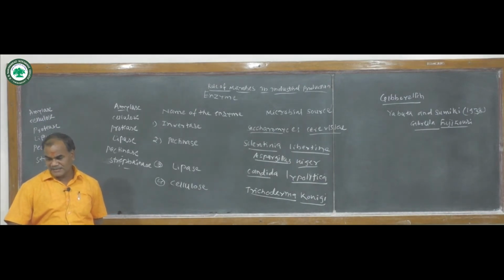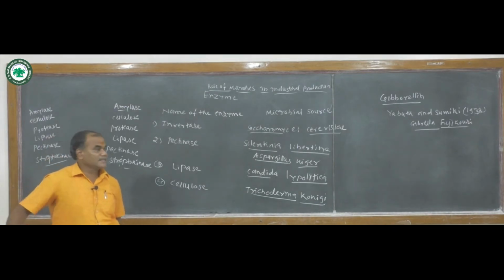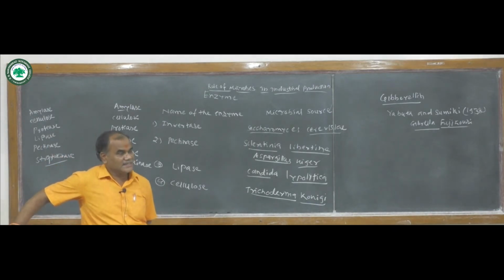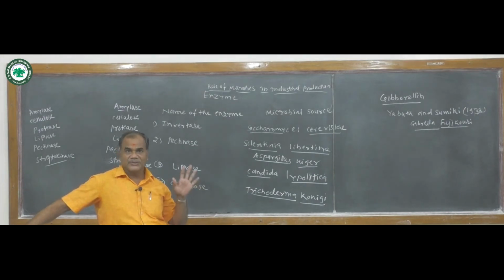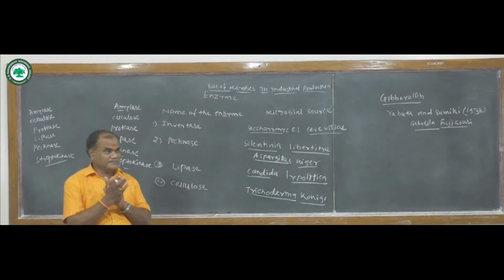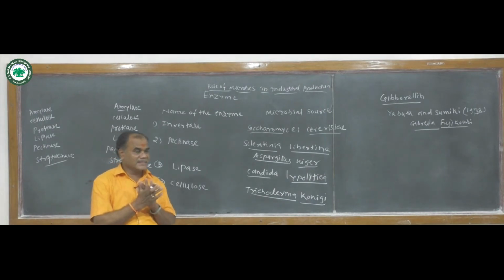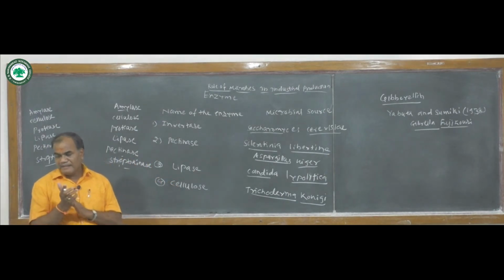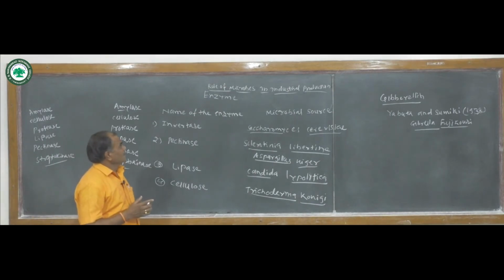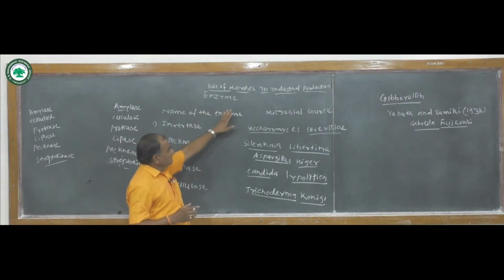These enzymes are used in the food processing industries. Which are these food processing industries? Probably the bread industry is an important one, so in bread industries different types of enzymes are used. Then again in the beverage industries, for the formation of beer and wine, enzymes play an important role. Different types of enzymes can be found with their microbial sources.